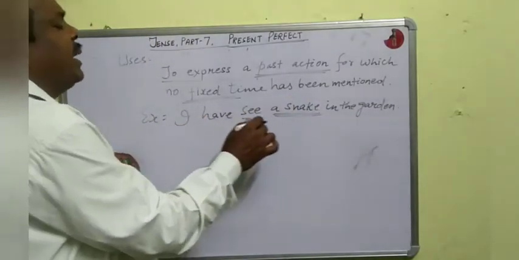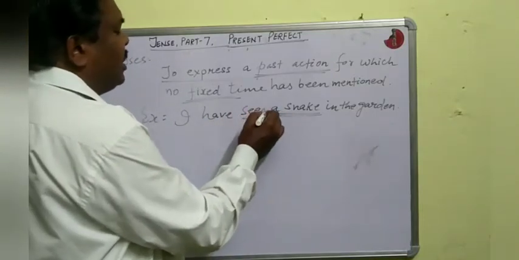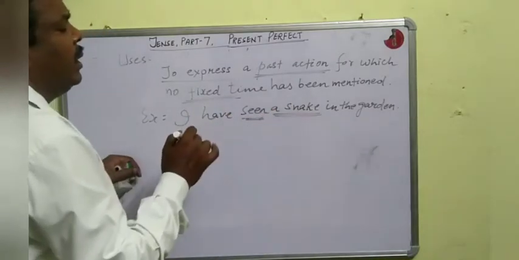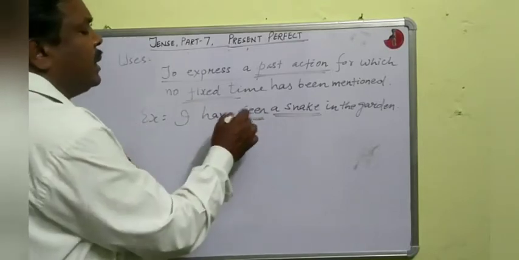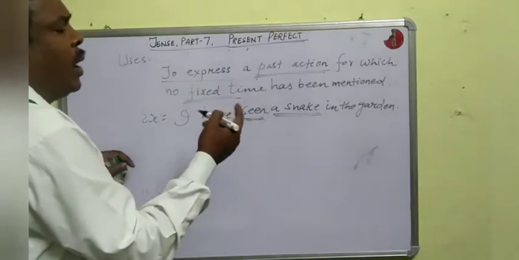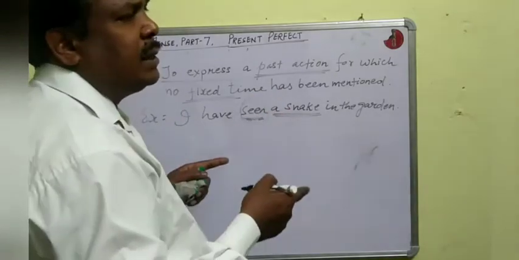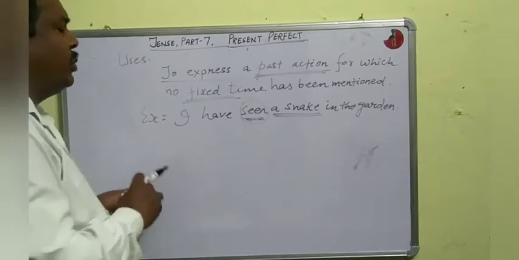So present perfect tense has been used. I have seen, not see, seen. I have seen a snake in the garden. That means I have already seen the snake. So the act of seeing the snake is past.